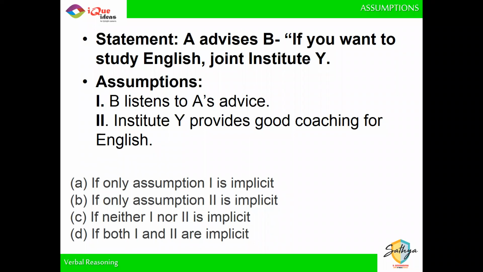Now the second one, if we assume that a particular institute provides good coaching, then in that case, the coaching will be advised. You'll say, okay, yes, take this coaching. But if the institute is not providing good coaching, would somebody recommend it? Generally, the assumption is that it's only the good institutes which are recommended. If the service being provided by a particular provider is good, then it is recommended. So we have to assume the second one as well. So both the assumptions have to be good. A advises B, if you want to study English, then you have to join Institute Y.